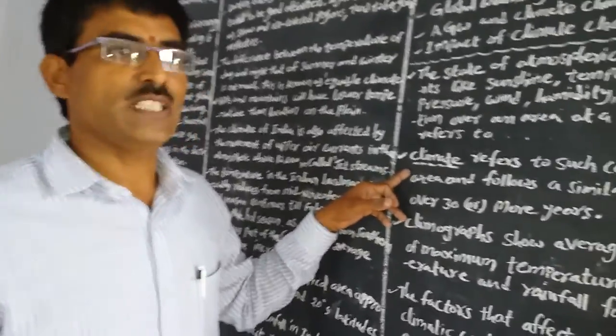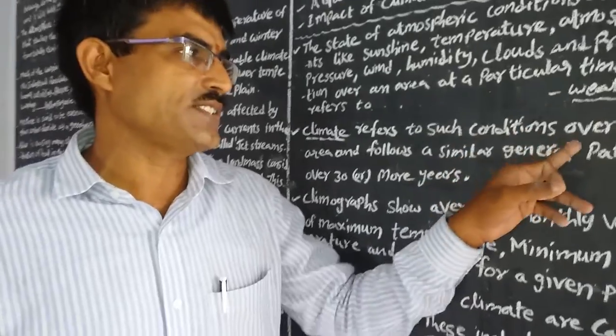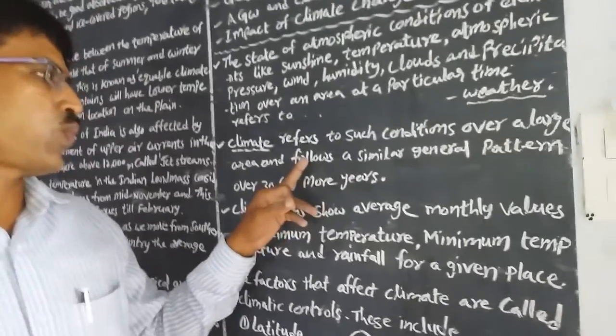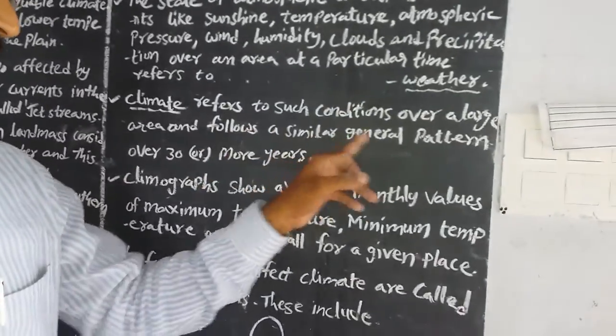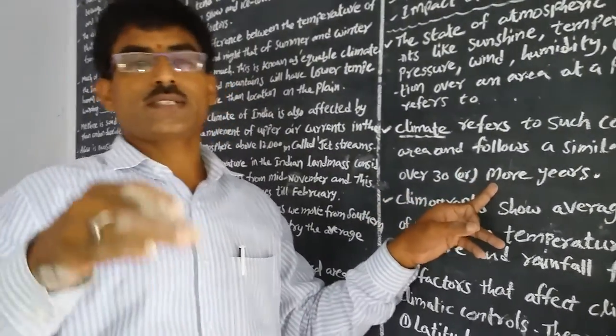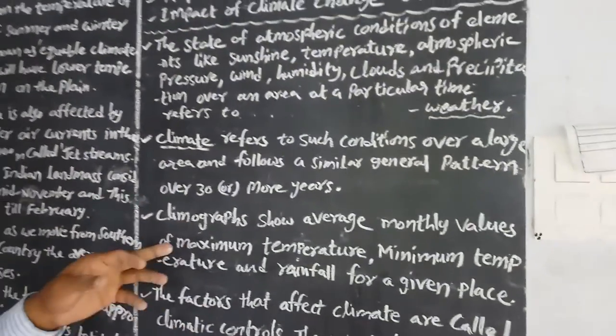Now, what does climate mean? Climate refers to such conditions over a large area, following a similar general pattern over the last 30 years or more, the same condition of the weather in that area.